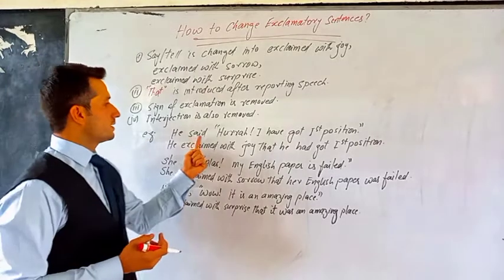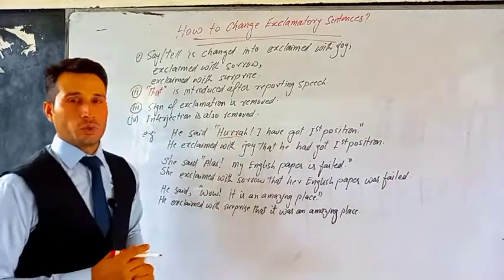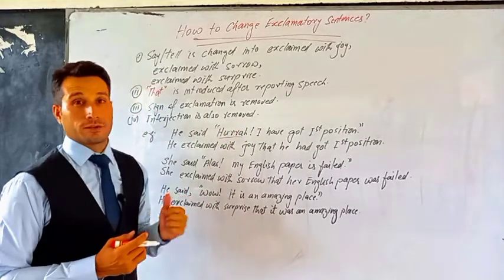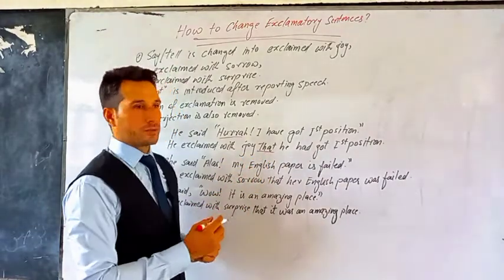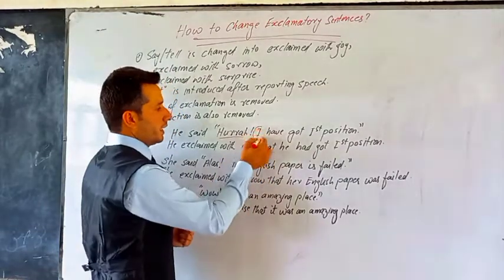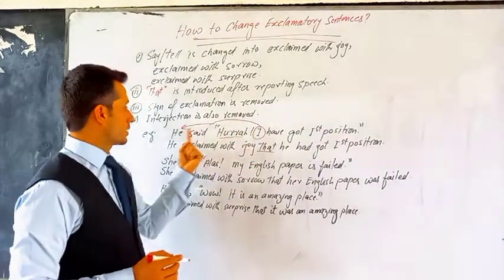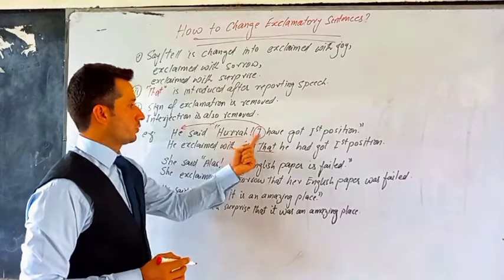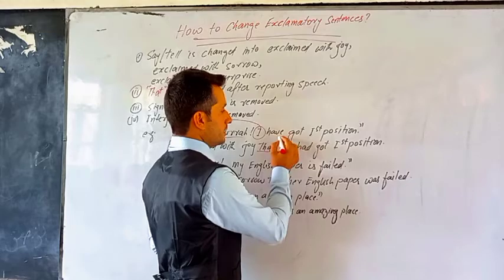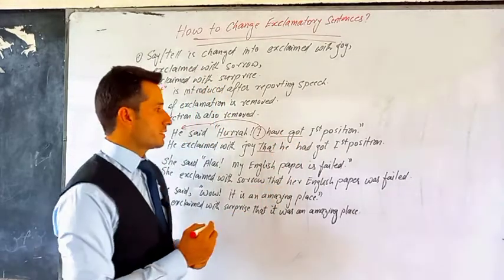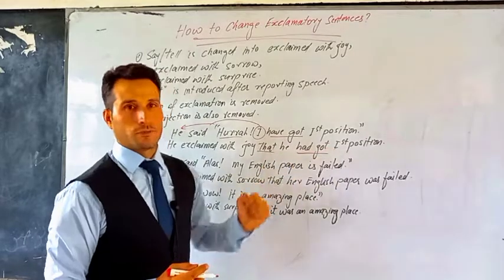For example, he said, hurrah, I have got first position. Now from the word hurrah, we can sense that it is a kind of joy or happiness. So he exclaimed with joy that we introduce that. I, the first person pronoun, is converted according to the subject of reporting speech. So I becomes he, that he had got first position. Here it is present perfect tense, and we have discussed that present perfect tense becomes past perfect tense. So had got first position.